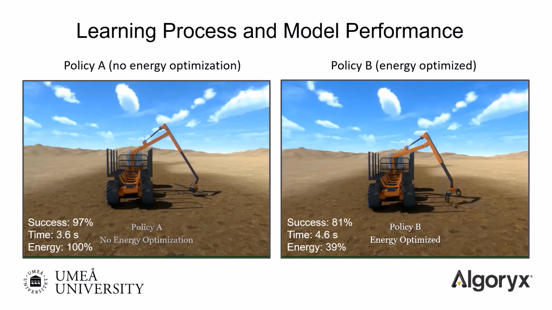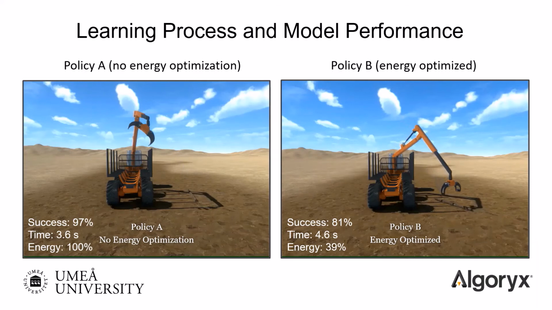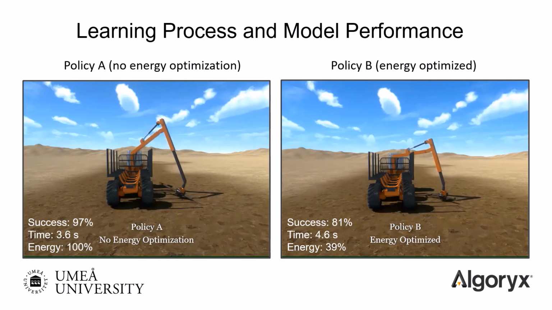Another interesting thing to note is the use of the grapple oscillations in the grasping process, shown by Policy A. This is actually something mainly seen in experienced human operators, so that was especially interesting to see in our autonomous crane. Let me now make an additional note regarding the crane behavior.